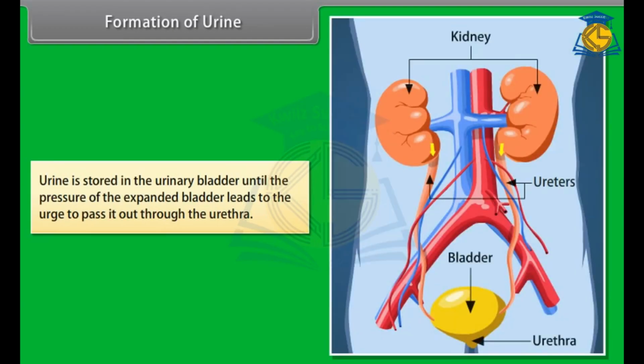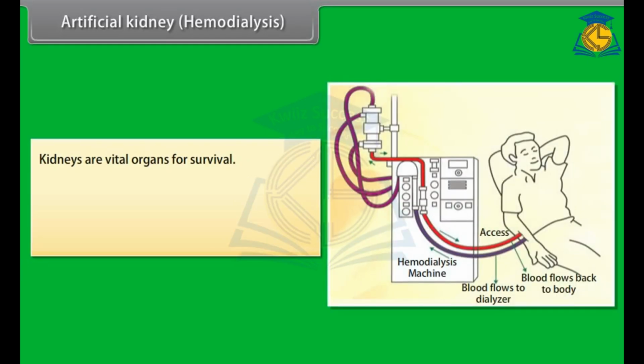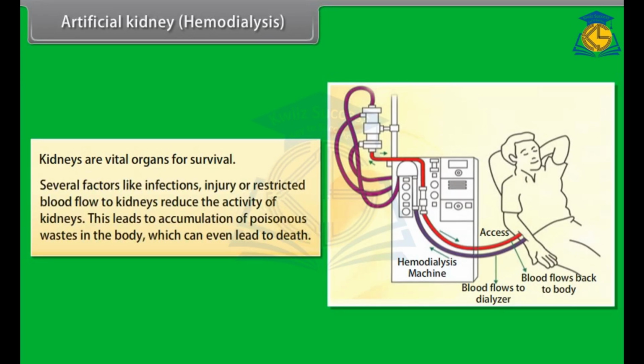Urine is stored in the urinary bladder until the pressure of the expanded bladder leads to the urge to pass it out through the urethra. Artificial kidney, hemodialysis. Kidneys are vital organs for survival. Several factors like infections, injury, or restricted blood flow to kidneys reduce the activity of kidneys. This leads to accumulation of poisonous wastes in the body, which can even lead to death.